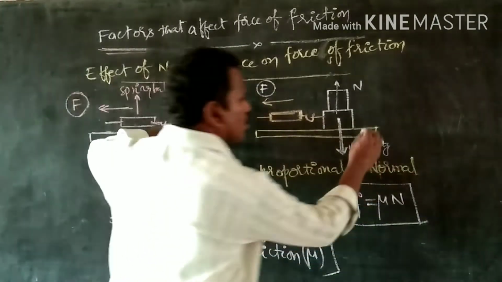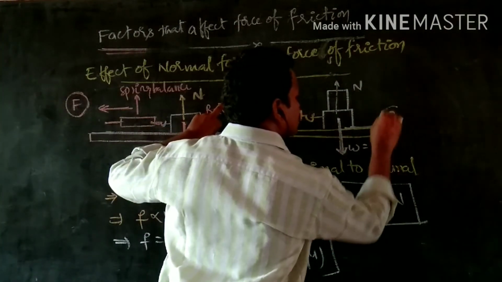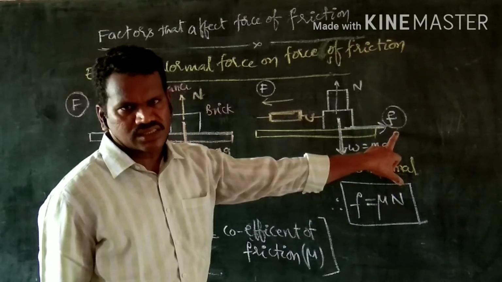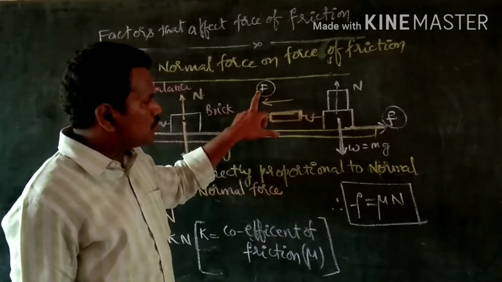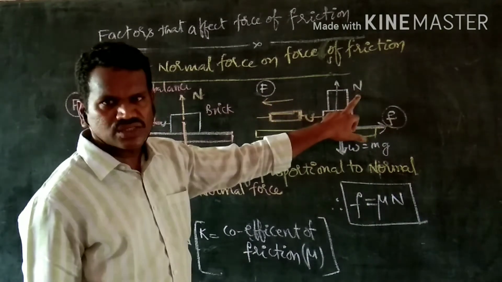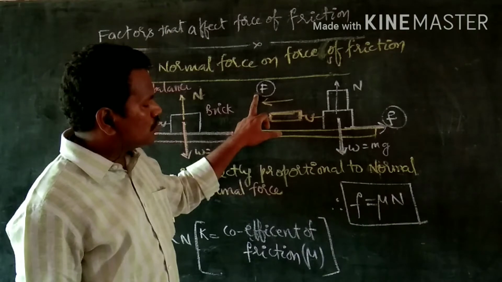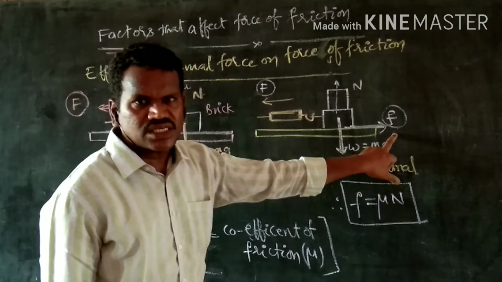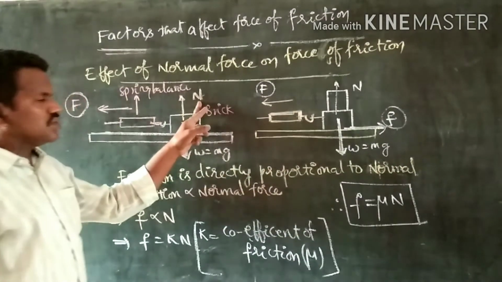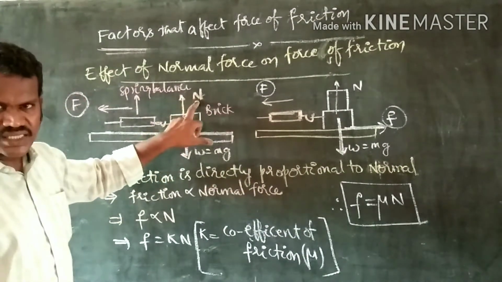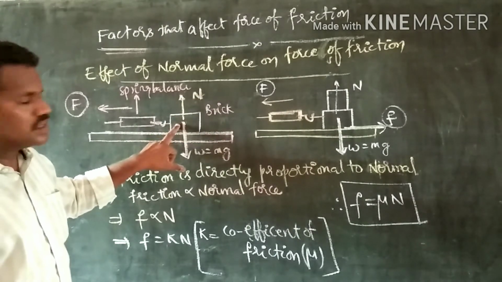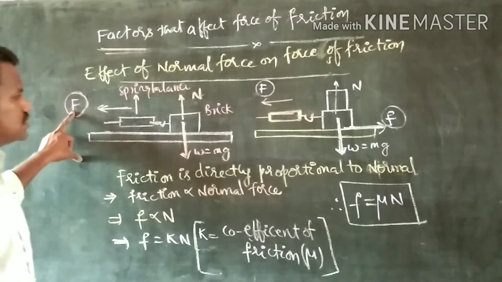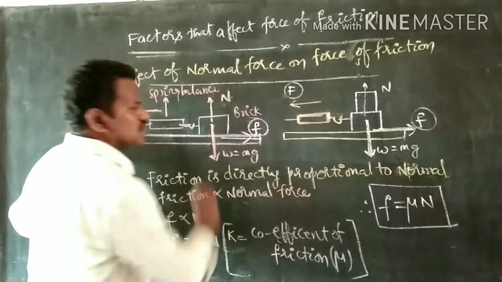As the force is more, frictional force is also more. Why? Because the force and the friction will be in opposite directions. Why is the force more? Normal is more. As the normal is more, the force is more, and automatically friction is also more. Here you come to this, normal force is less. Why? Because only one object is there. As the normal force is less, applied force is also less, then the friction is also less.